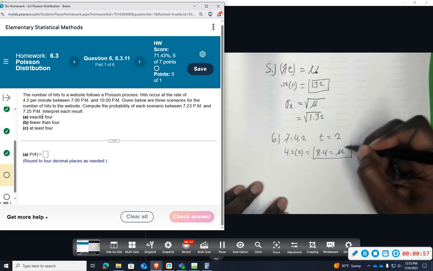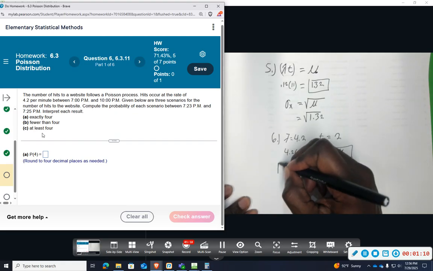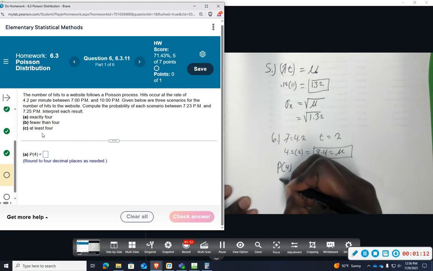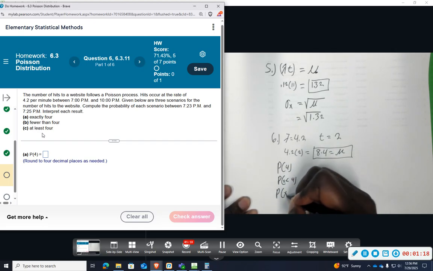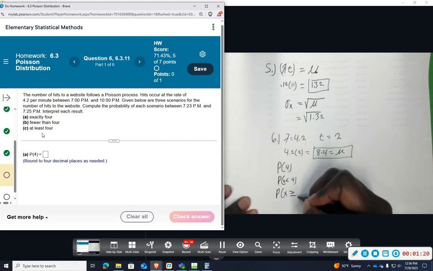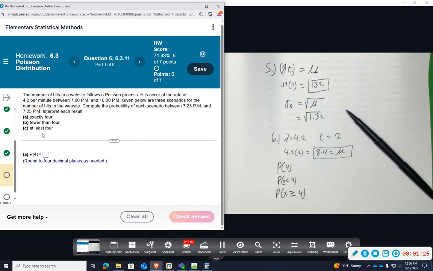So now that we have our mean, we have our parameter that we need, and we're going to find the probability of exactly 4, less than 4, and at least 4. So those 3 scenarios: probability of 4, less than 4, probability X is at least 4, so greater than or equal to 4. Those are the things you need to be able to interpret, those words, understand what they're asking, and then compute those.